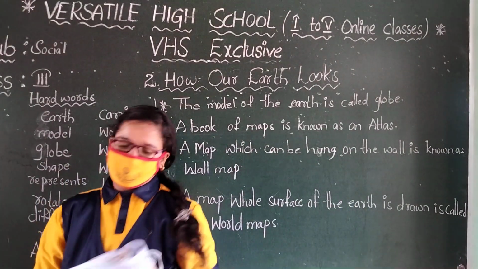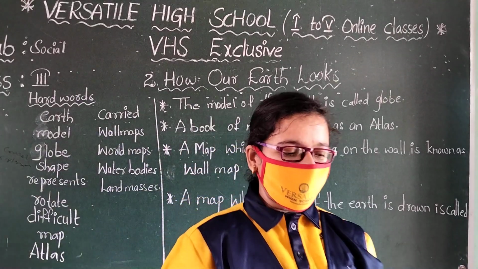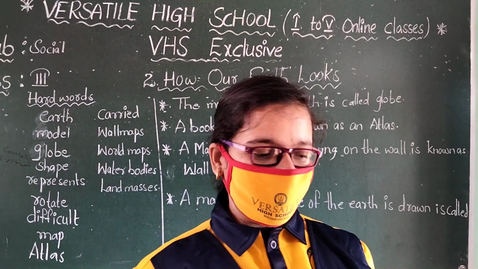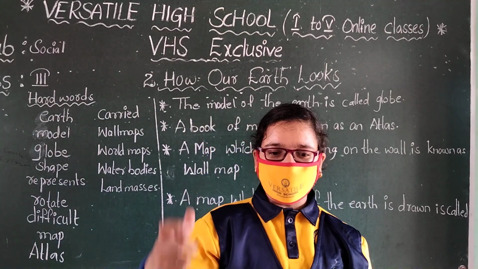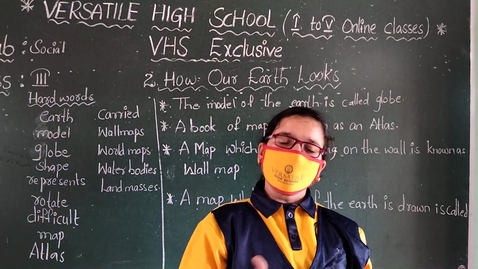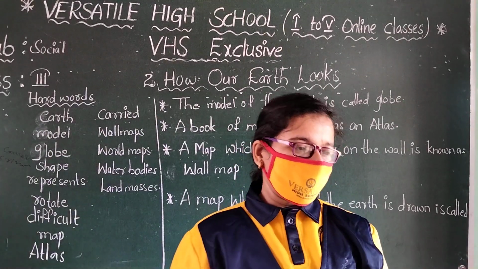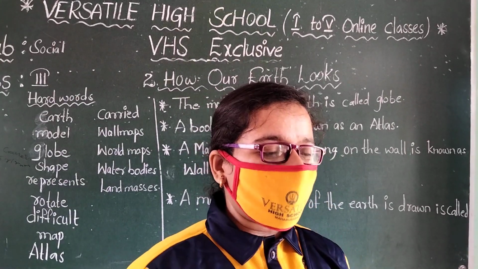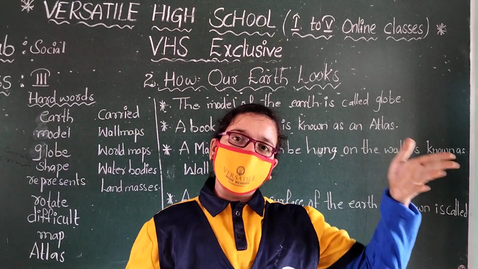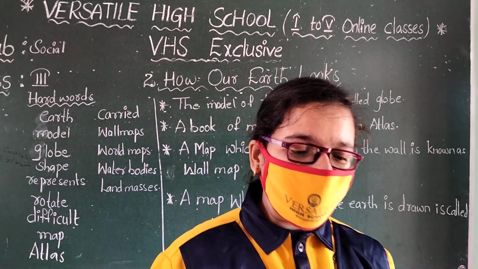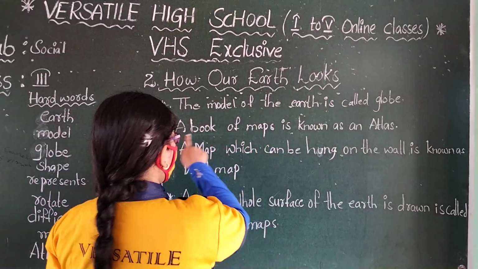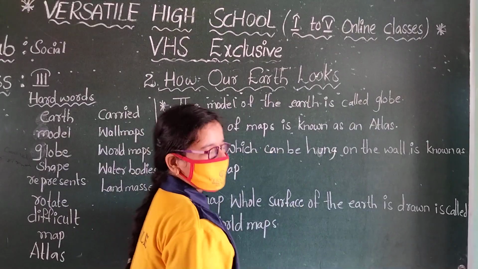Listen. A map is a drawing of the earth or a part of it. Maps can be carried anywhere easily. We can show a map anywhere easily. Some maps are big while others are small. And a book of maps is known as an atlas.